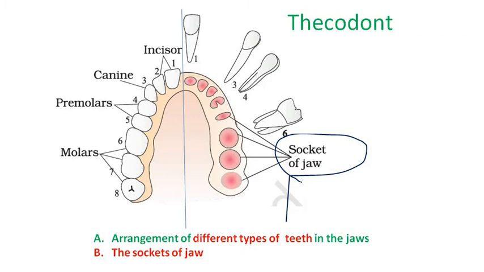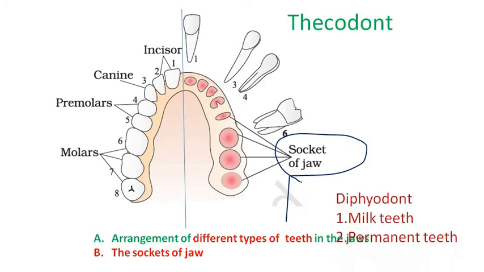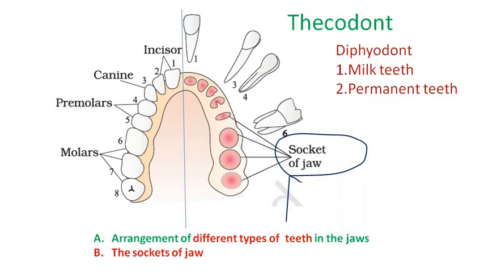Generally, in human beings, two types of teeth are formed in life. One is milk teeth, another one is permanent teeth. So that's why the teeth observed in human beings are of the diphyodont type.